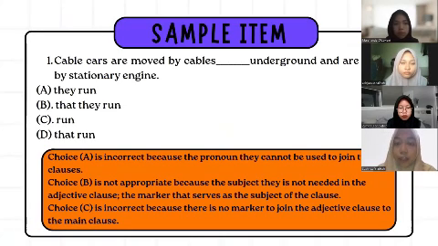You might also see sentences with adjective clauses used in this pattern, as in the slide.